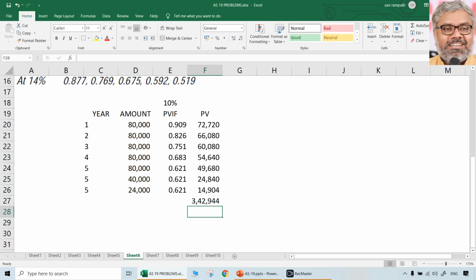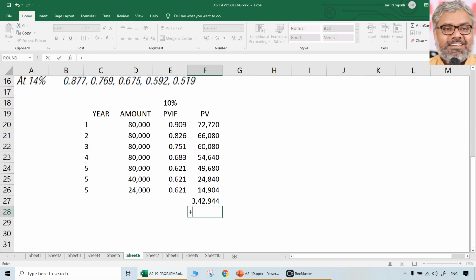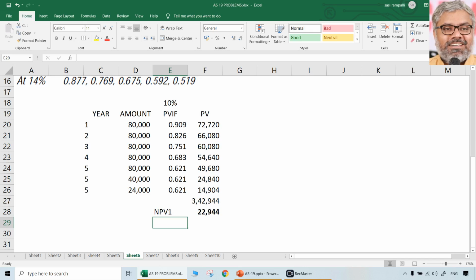If at all you want to take an NPV type of formula, so that for IRR it will be easy. What will be the positive NPV in this case at 10%? Because fair value at the inception of the lease is 3,20,000, NPV here will be minus 3,20,000 of that. That will be 22,944. Let us call this NPV 1 only for calculation purposes.